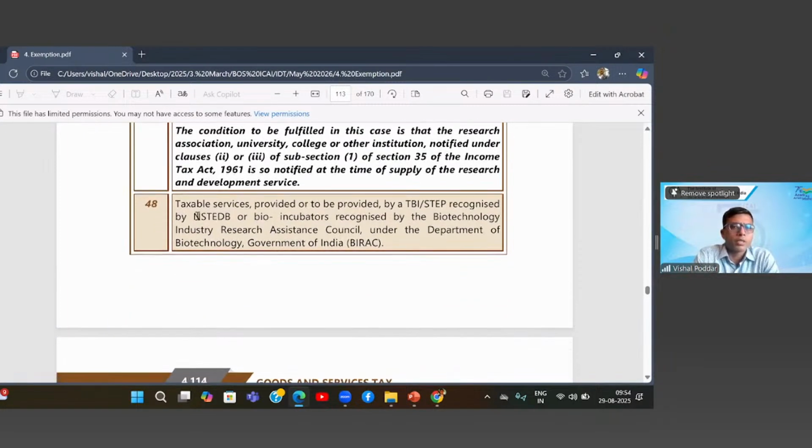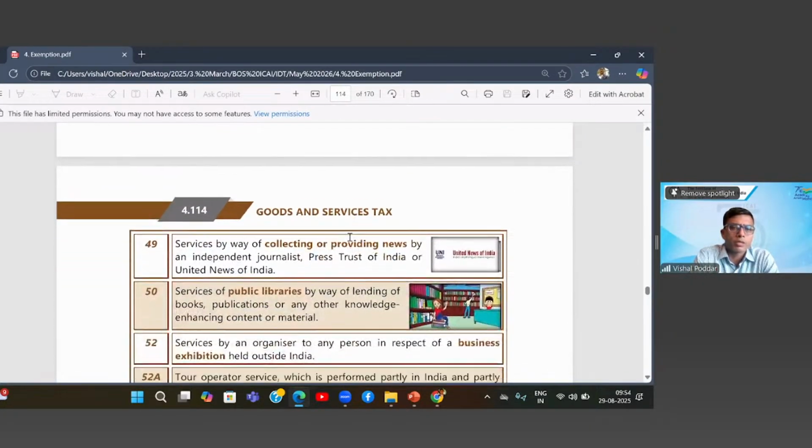Now, here the services of the incubator are exempt. That is where the incubators are charging the incubatees the monthly rent. That is what is exempt.